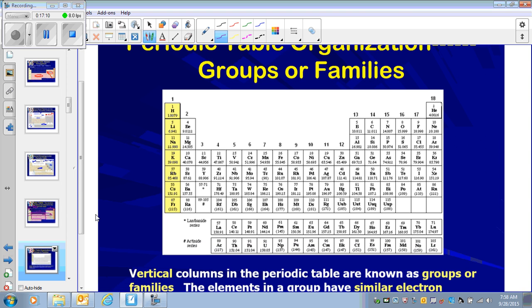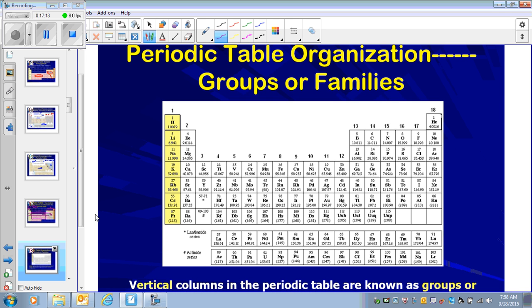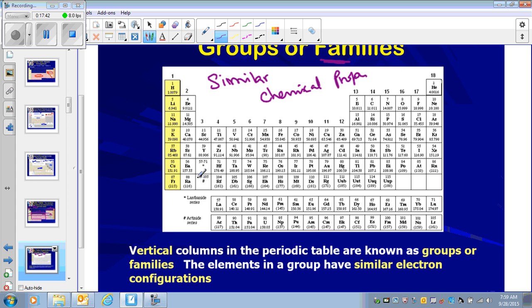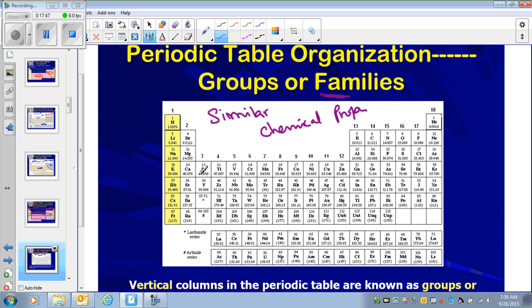From here on, we need to talk about the groups and families of the elements. As you know, we have 18 groups. Groups are also called families. Why are they called families? Because all the elements in one group have similar chemical properties. And why do they have similar chemical properties? Because they have the same number of valence electrons. So all elements in one group or vertical column have similar chemical properties because they have the same number of valence electrons. They have the same kind of electronic configuration.